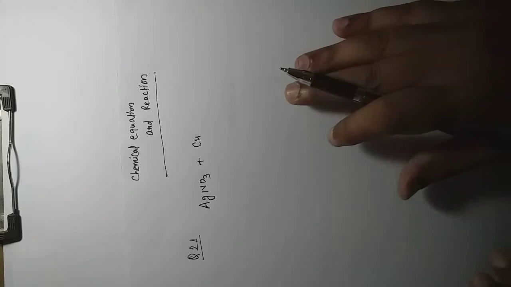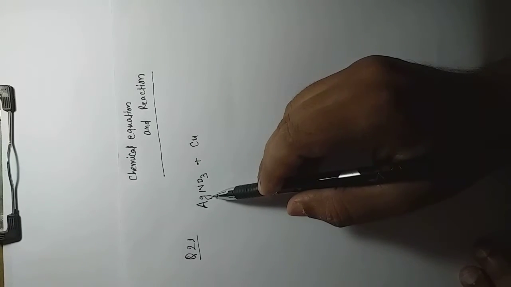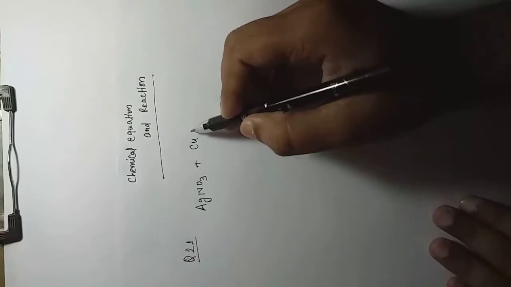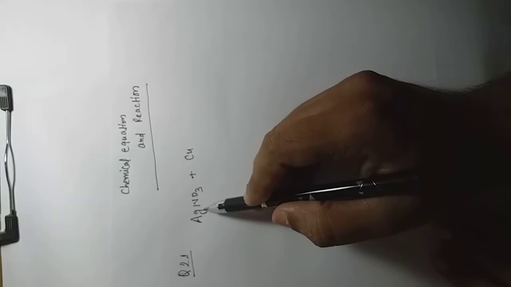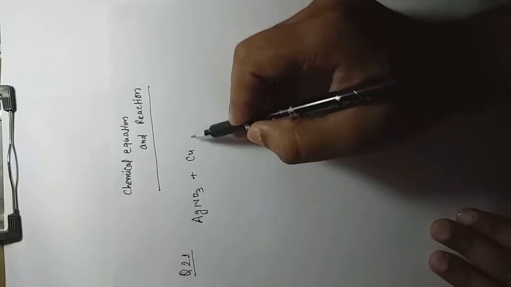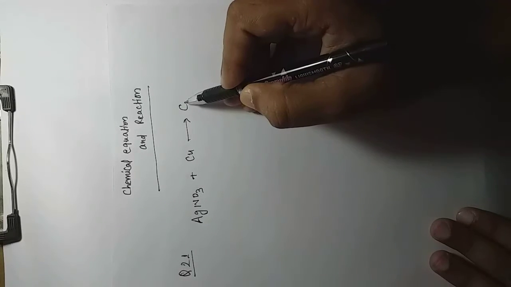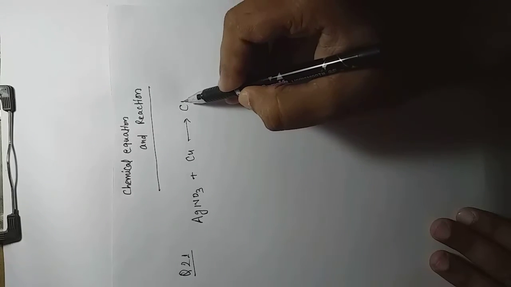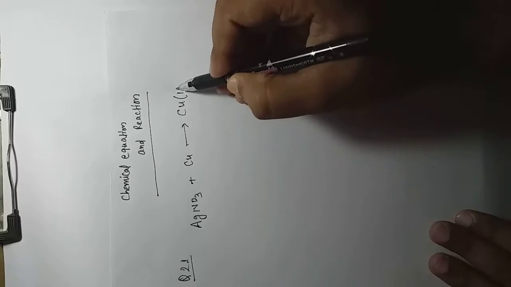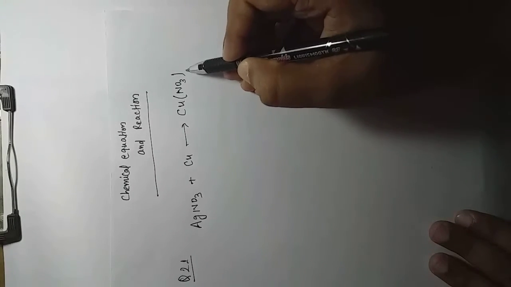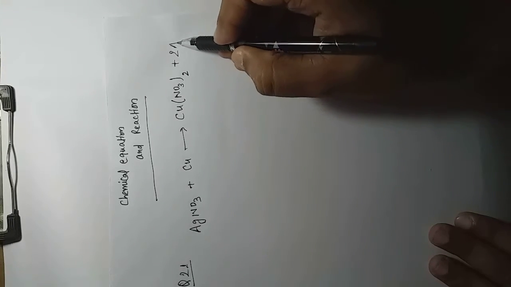So just what we will do, write here question number 21, AgNO3 reacts with copper metal, right? Copper exists in solid state, this is solution, so it exists in aqueous state. When they react with each other, a displacement reaction takes place, right? Because copper is more active than silver, Cu(NO3)2 will form, plus silver simply comes out.